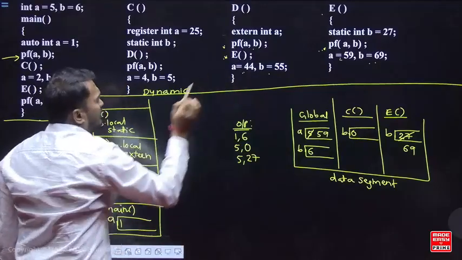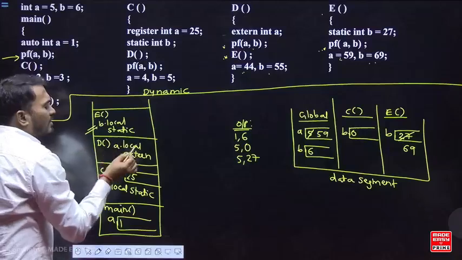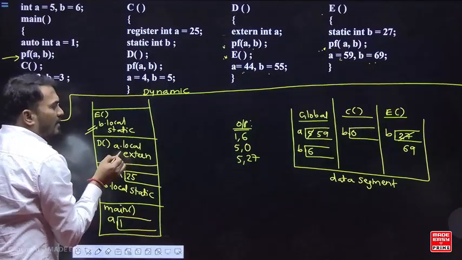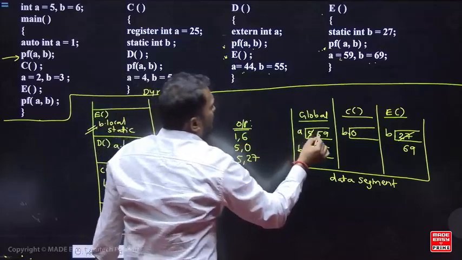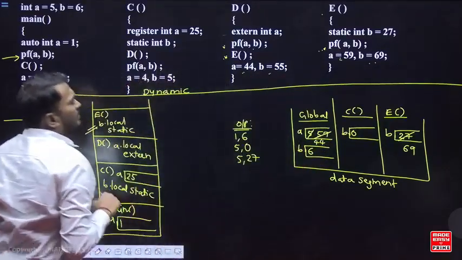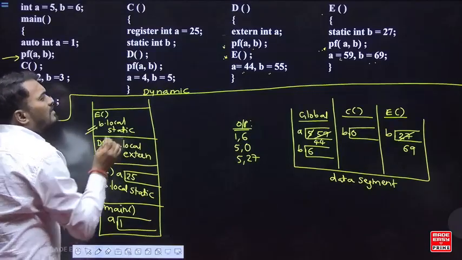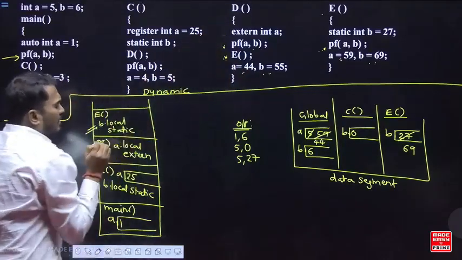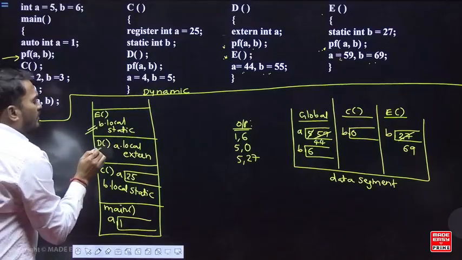So A equal to 44. It is a local variable. In the function D, A is local and external. Where is the memory available? In the global. In the global, you change the A value to 44. And B equal to 55. Look here, in the function D, B is a free variable.